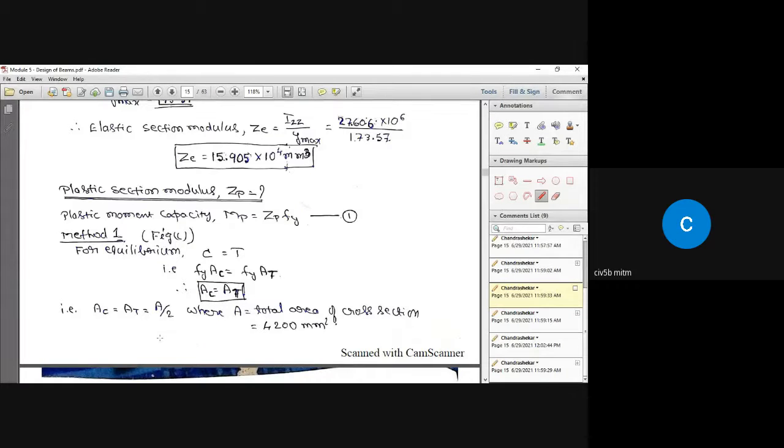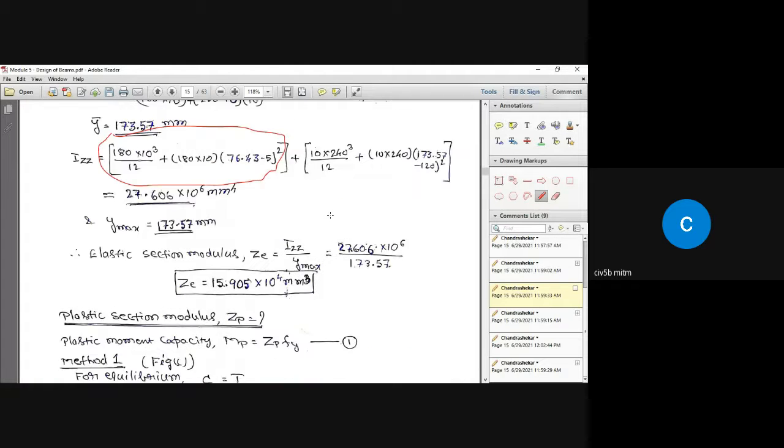Because all the fibers are subjected to Fy stress, whether it is compressive fibers or tensile fibers. So we have to maintain force equilibrium. For force equilibrium, we equate. Finally, we'll end up getting the compression area equal to tension area. Okay, out of the total area, that is possible only if the neutral axis divides the area into two equal parts.